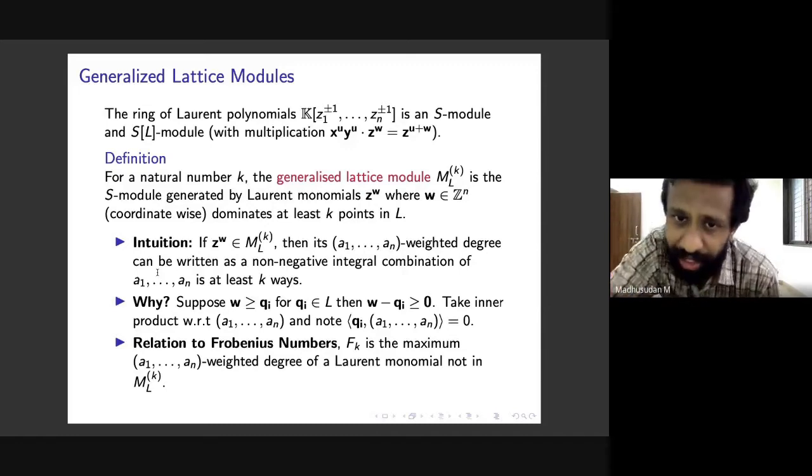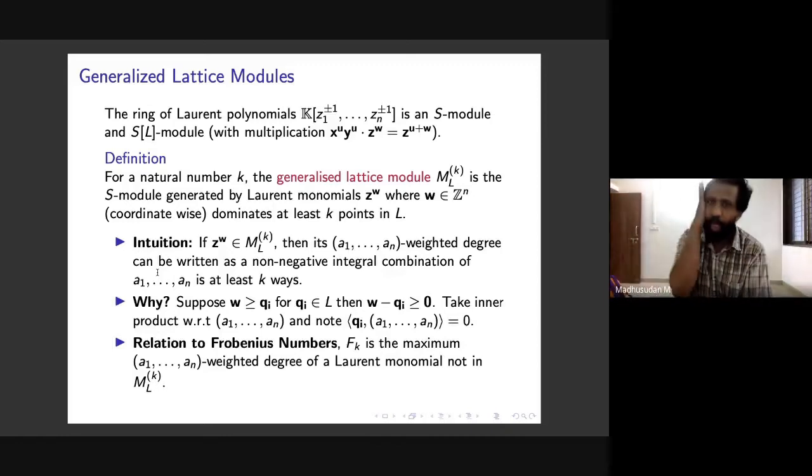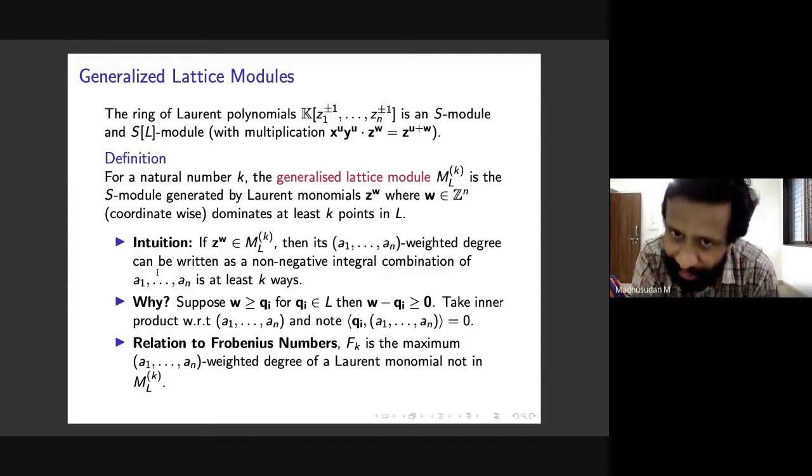But the key condition is that this w in Zn should dominate at least k points in our lattice L. So we look at all Laurent monomials whose exponent dominates at least k points in L.